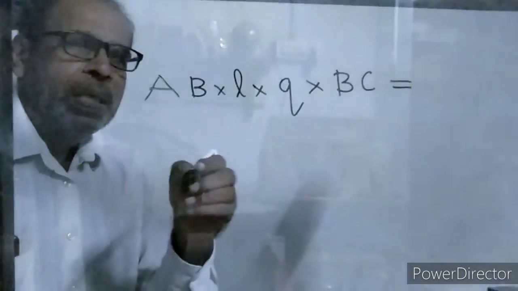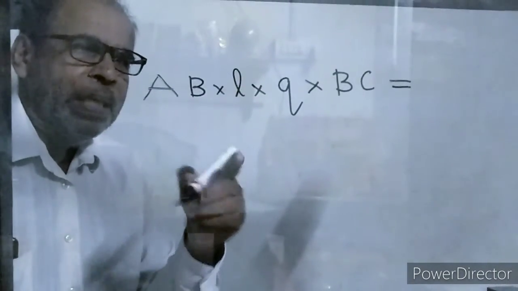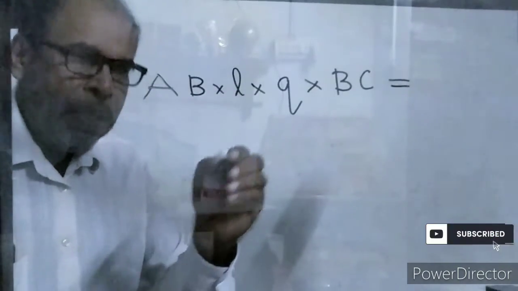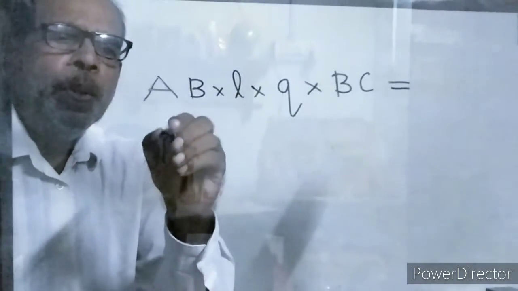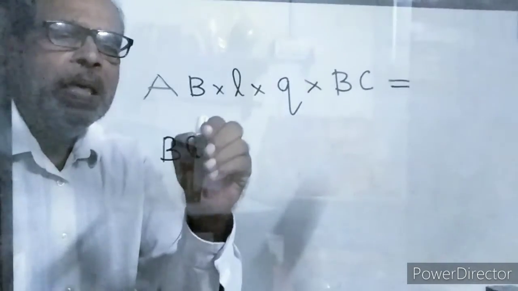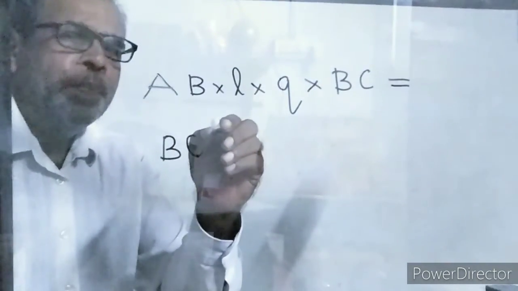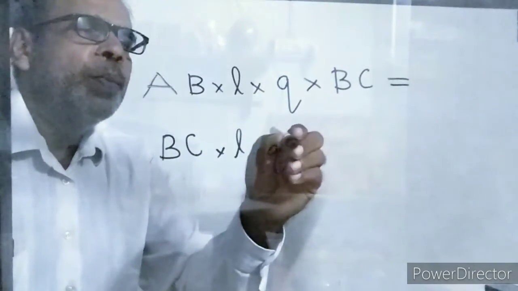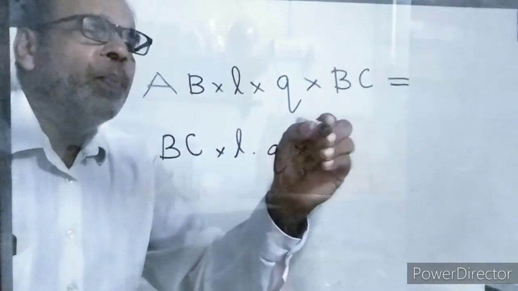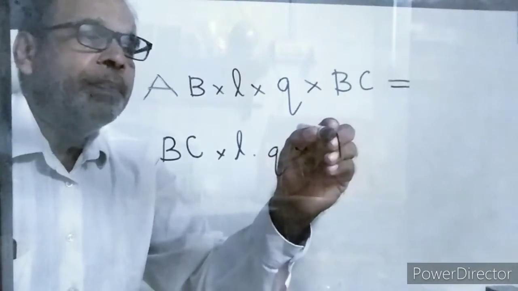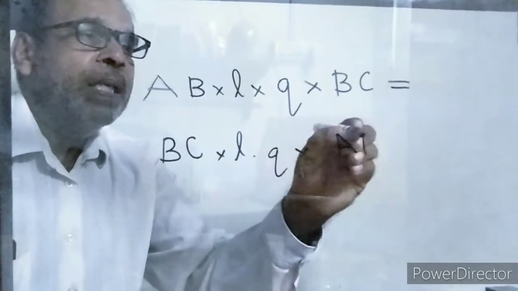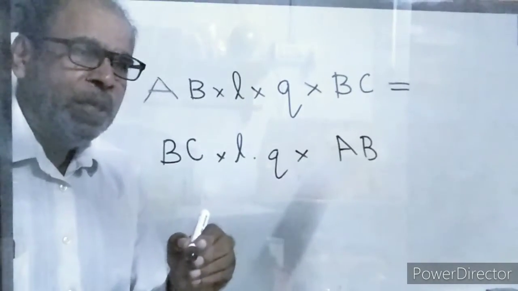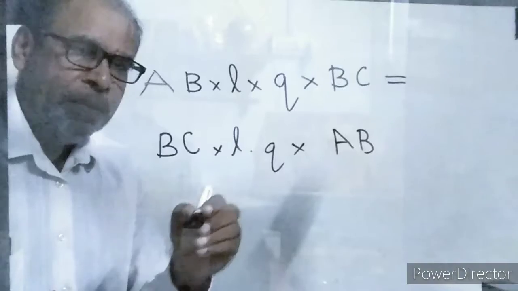The moment of the first couple is AB into L into Q into BC. The moment of the second couple, at right angles to it, is BC into L into Q dash into AB. These two must be equal for equilibrium to exist.